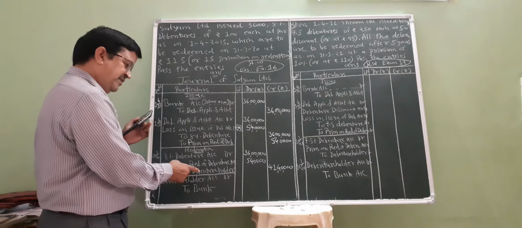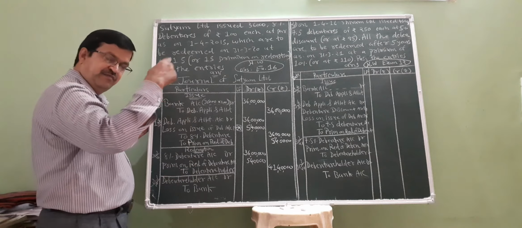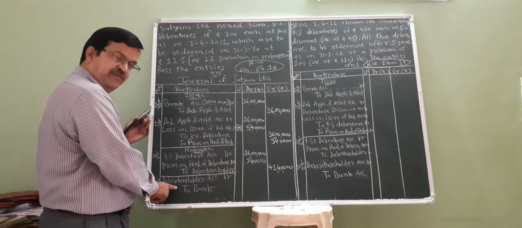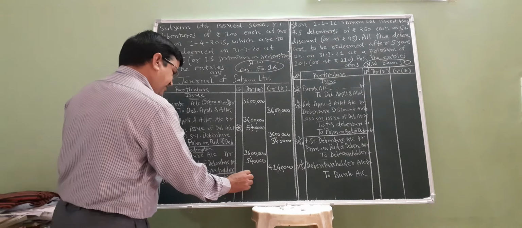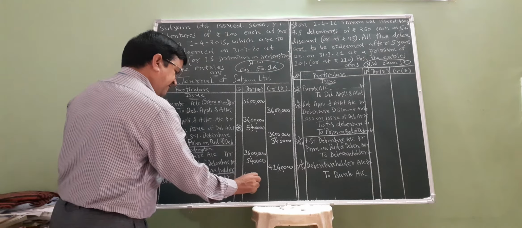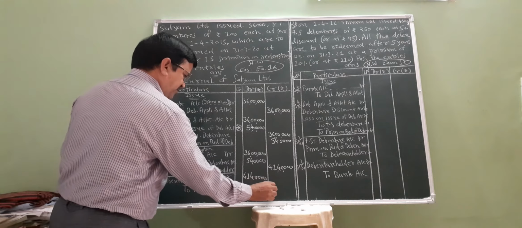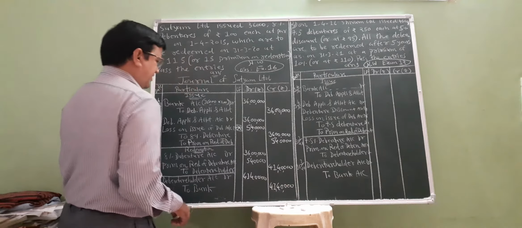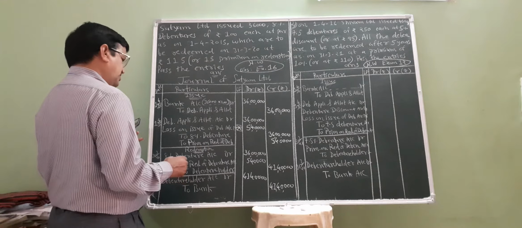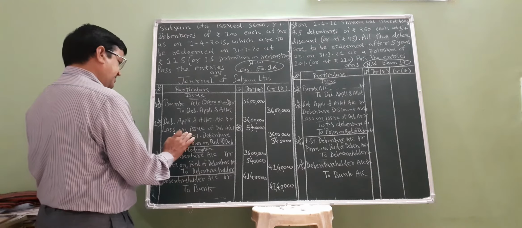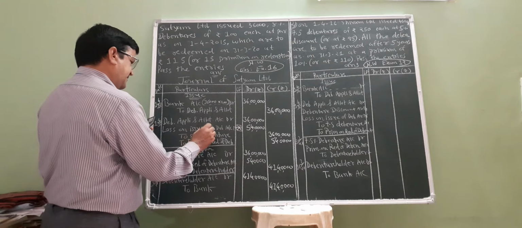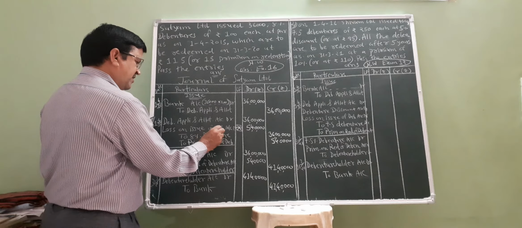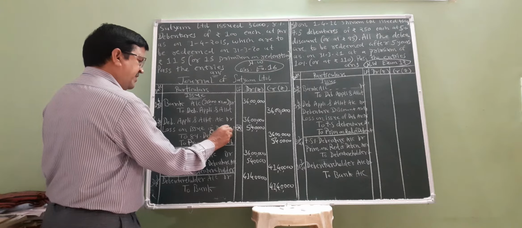This amount is returned to the debenture holders, who are receivers of the amount. So debenture holder account 41 lakh 40,000, to bank account 41 lakh 40,000.